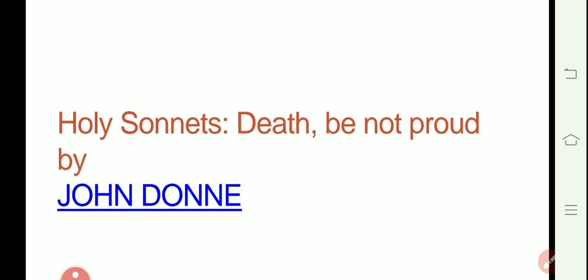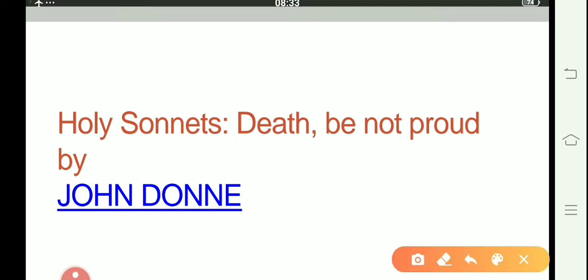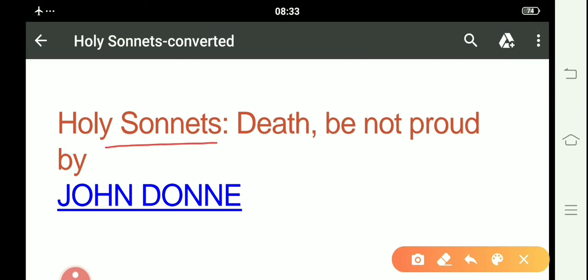All right then. So here we are moving ahead towards the Holy Sonnets, Death Be Not Proud. Holy Sonnets is basically a collection of sonnets written by John Donne, comprising 19 sonnets. Among all those 19 sonnets, this particular sonnet, Death Be Not Proud, is given in our syllabus.